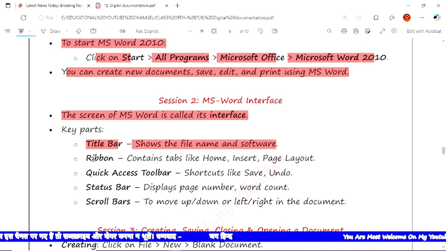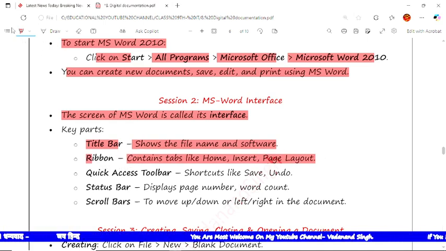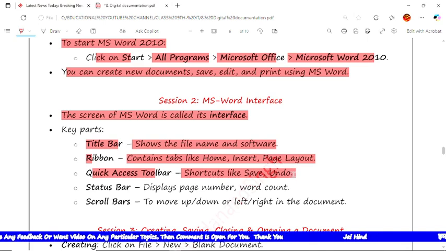Next is the ribbon. The ribbon contains tabs like Home, Insert, Page Layout. I'm not going to show it here, because if I show it, it would become a long video. That's why I'm not drawing that. Now the quick access toolbar. It has shortcuts like save, undo, redo.